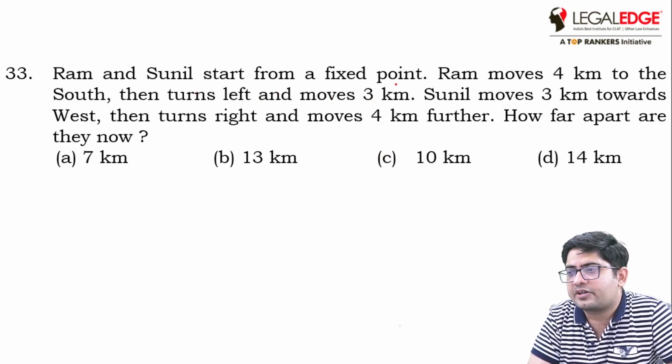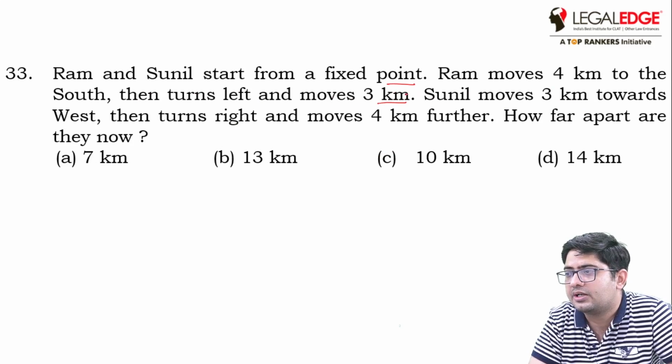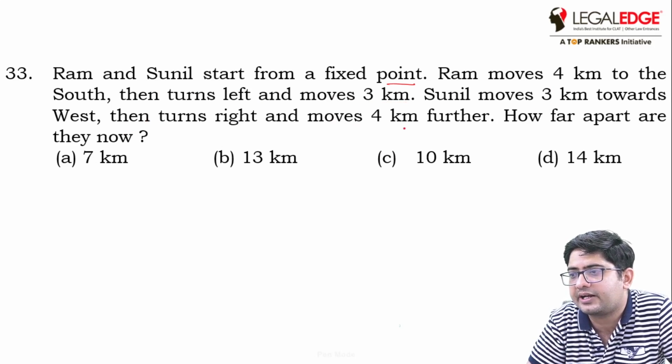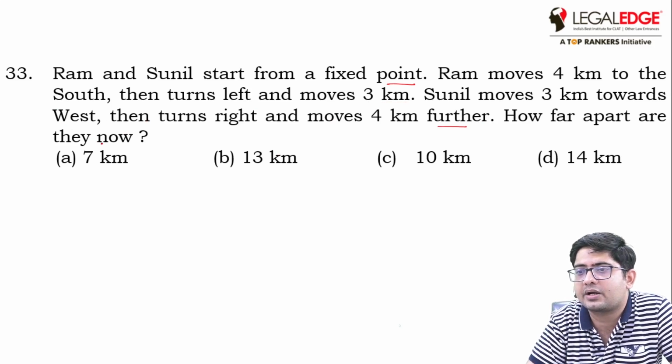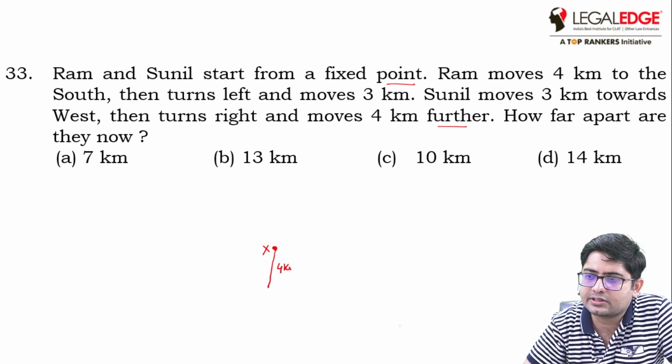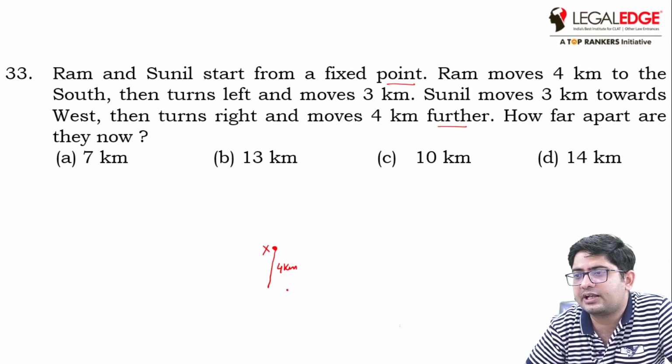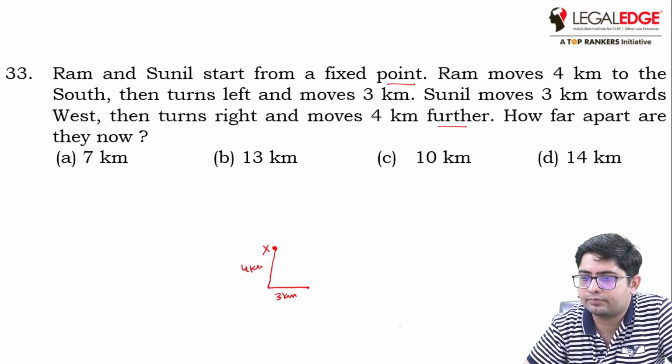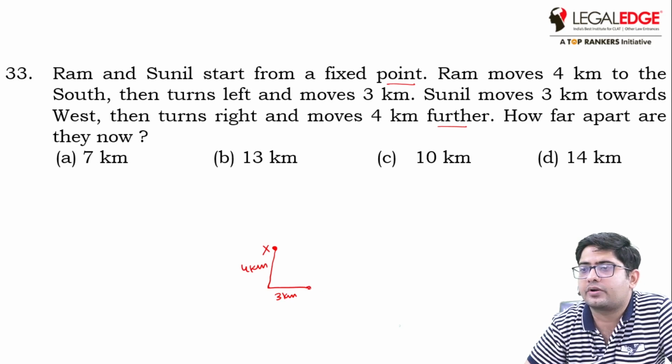Ram and Sunil start from a fixed point. Ram moves 4 kilometers to the south, then turns left and moves 3 kilometers. Sunil moves 3 kilometers towards west, then turns right and moves 4 kilometers further. How far apart are they now? There are two persons, Ram and Sunil. They start from the same point, let's say X. Ram moves 4 kilometers south, then turns left, which means east direction, and moves 3 kilometers. This part is 4. So this is the final position of Ram.